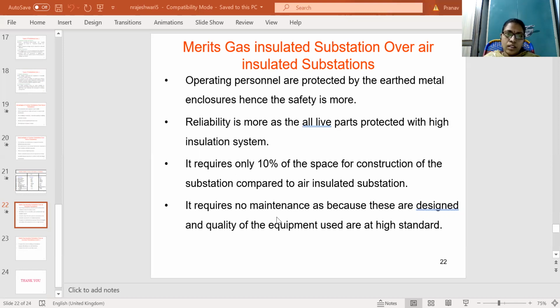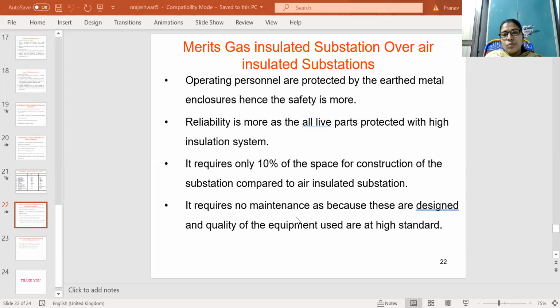And the next one is, it requires 10% of the space for construction of the substations compared to air insulated substations. In air insulated substations, the space requirement for construction is more than gas insulated substations. The gas insulated substations require only 10% of the space for construction than air insulated substations.